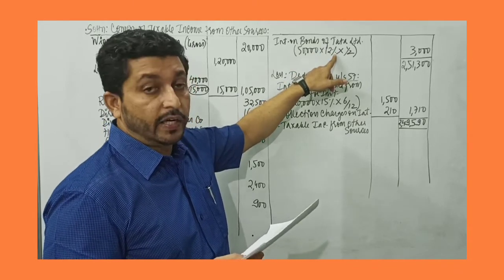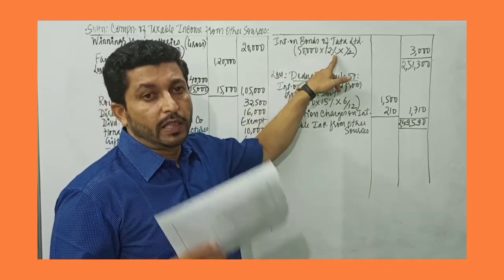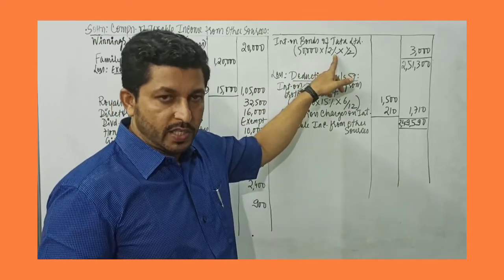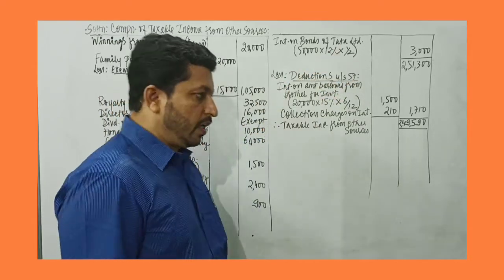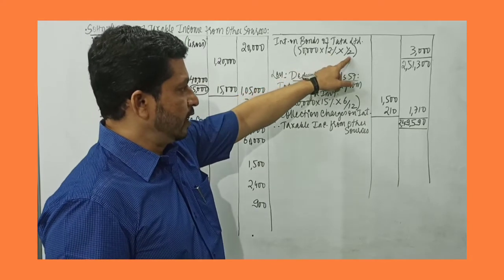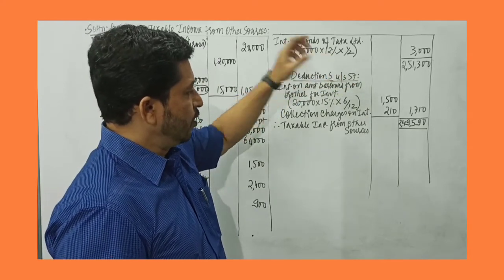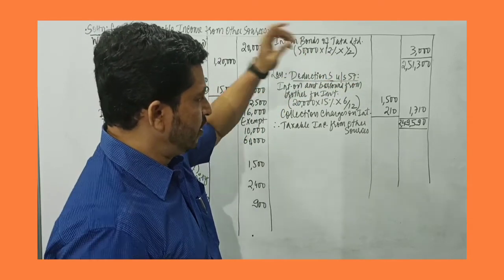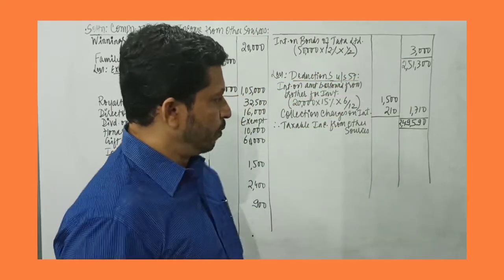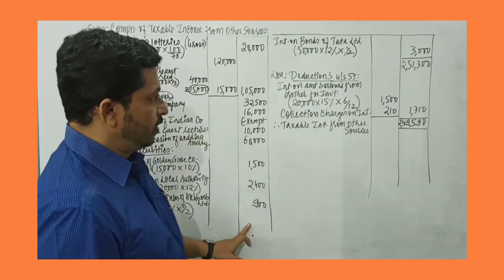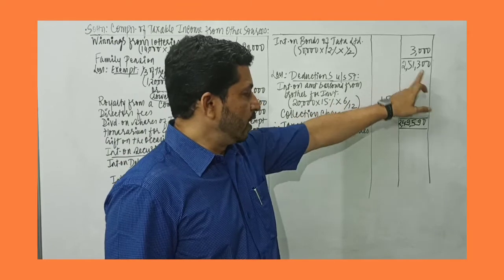And he will receive interest on Tata Limited bonds only in the month of December, because he is purchasing it in October. So he has not received in the month of June. So again, this is for half the year. So 50,000 into 12% into half the year will be 3,000 rupees. So when you add up all income, you get 2,51,300.